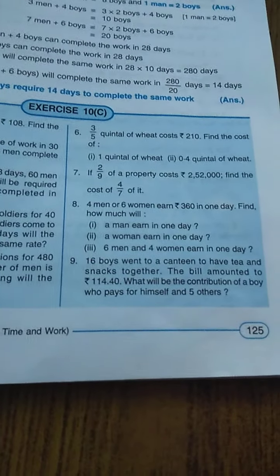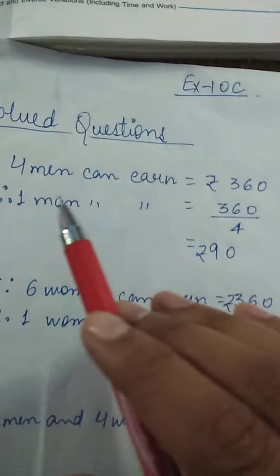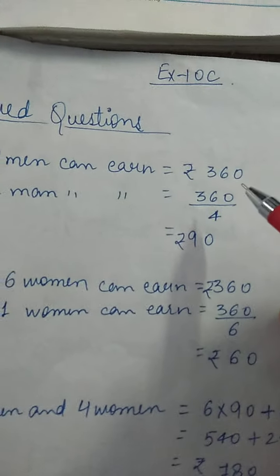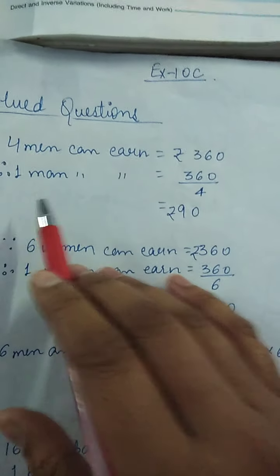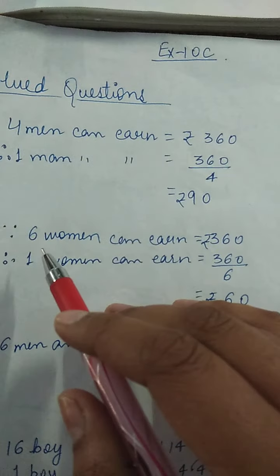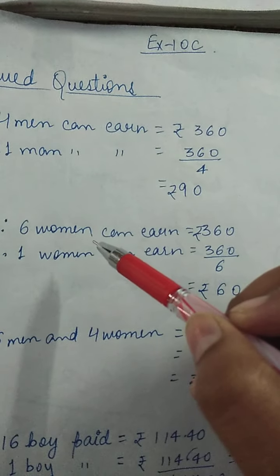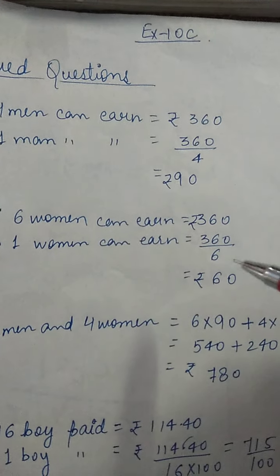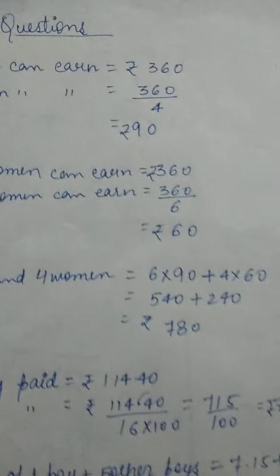So students, in this question we will just see that 4 men can earn rupees 360. So we will apply the unitary method. For 1 man we will find it is 360 by 4, which is rupees 90. And again it is said 4 men or 6 women. It means 4 men or 6 women earn rupees 360 equally. So 1 woman will earn 360 upon 6 equal to 90.